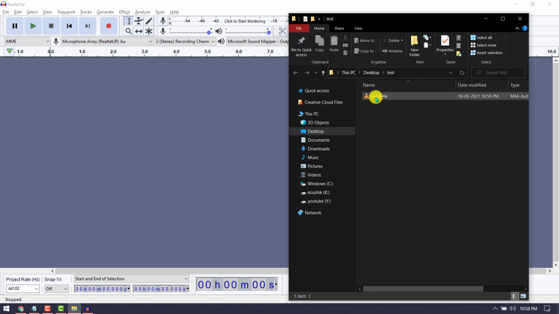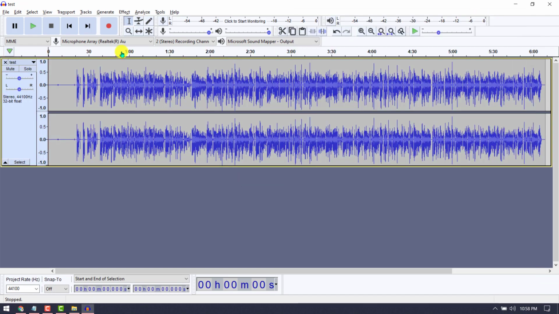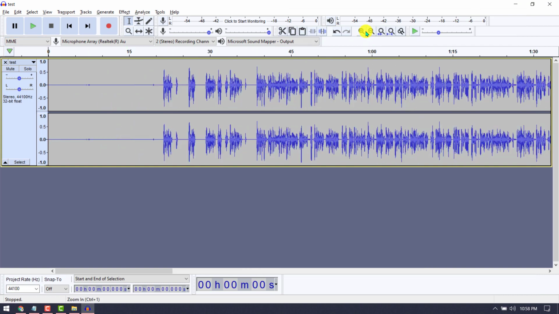Next thing, just drag your file in. This is the reason I said for the first few seconds do not make much noise. So we can just select this area. This is where I have the noise, so I'm just going to play it. Maybe you might find some difference, I think.